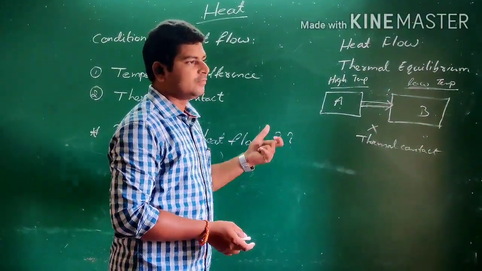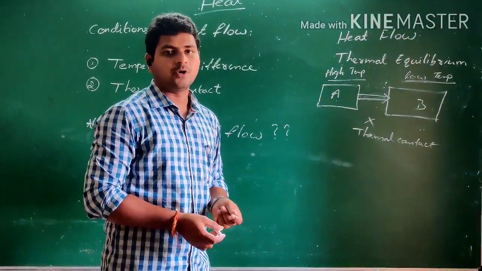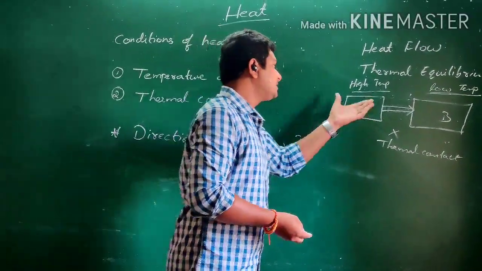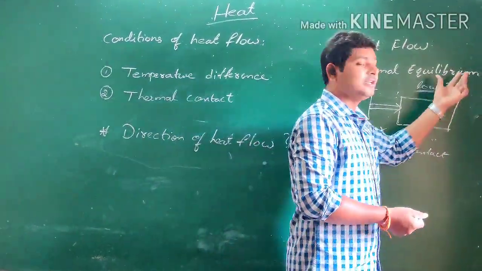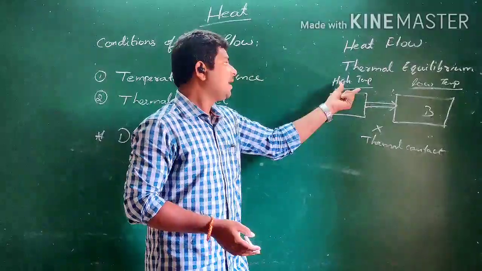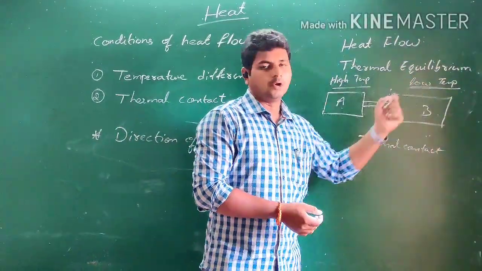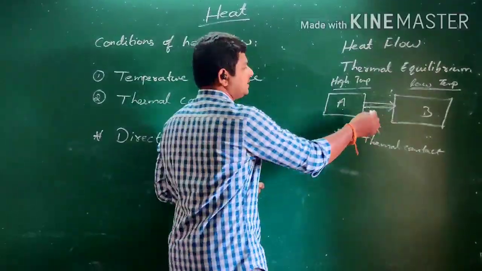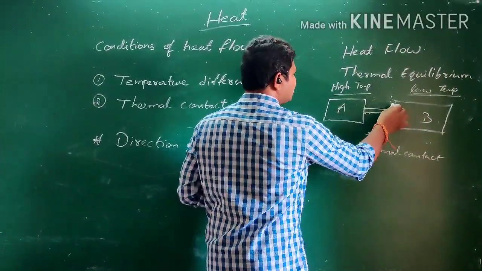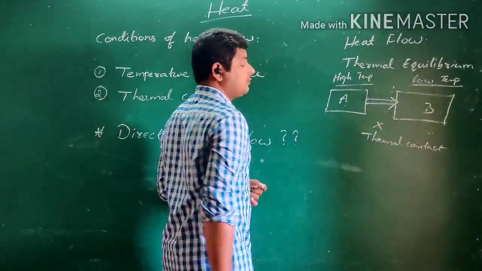Heat energy flows from the high temperature body to the low temperature body. Here A is the high temperature body and B is the low temperature body, so this will be the direction of heat flow.